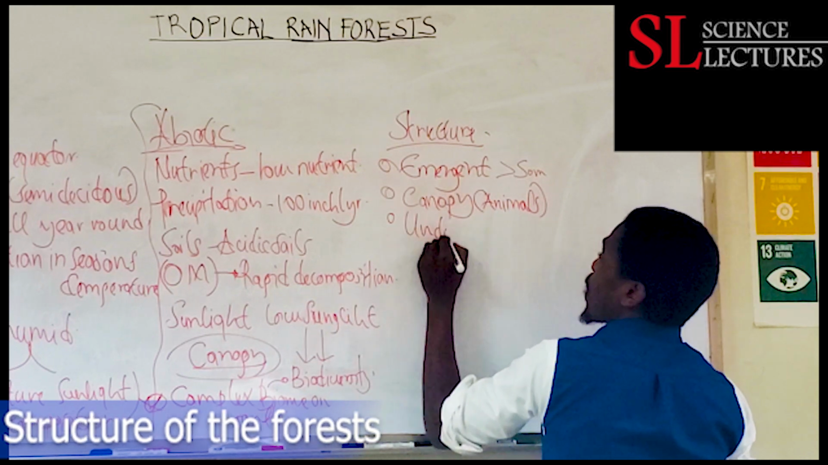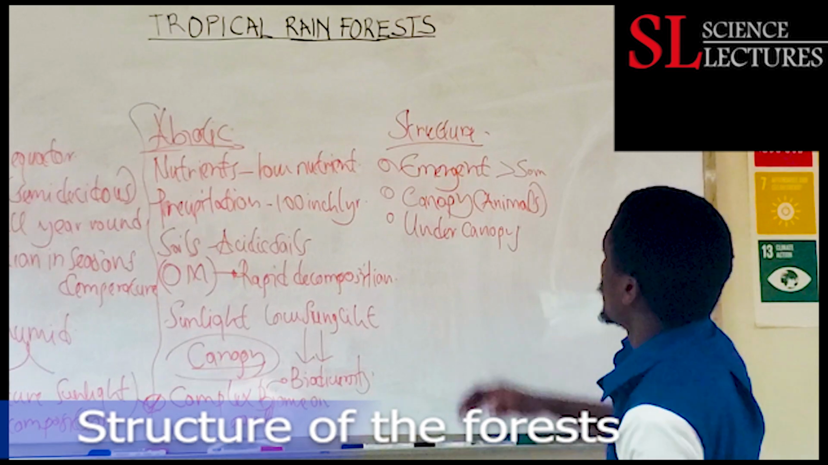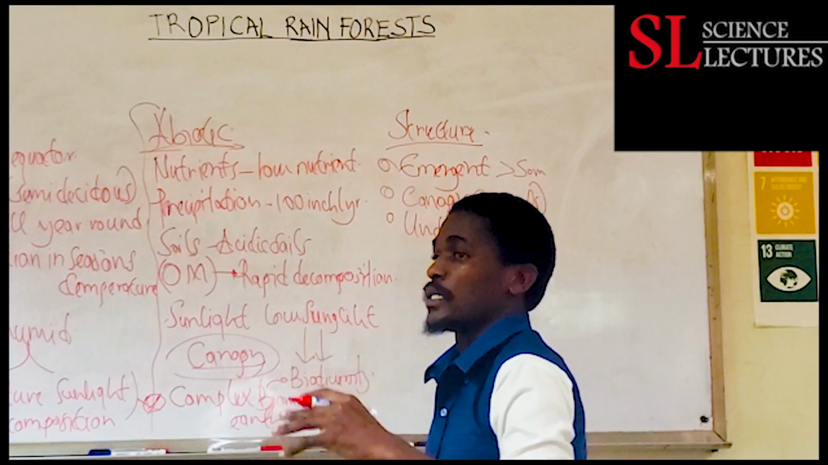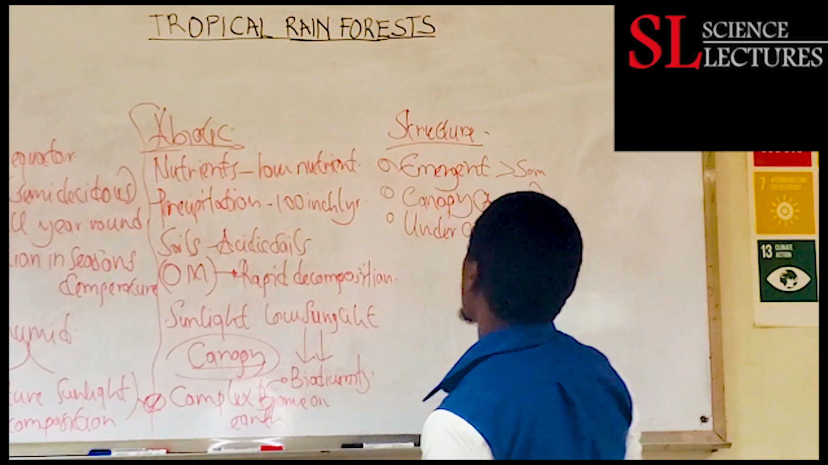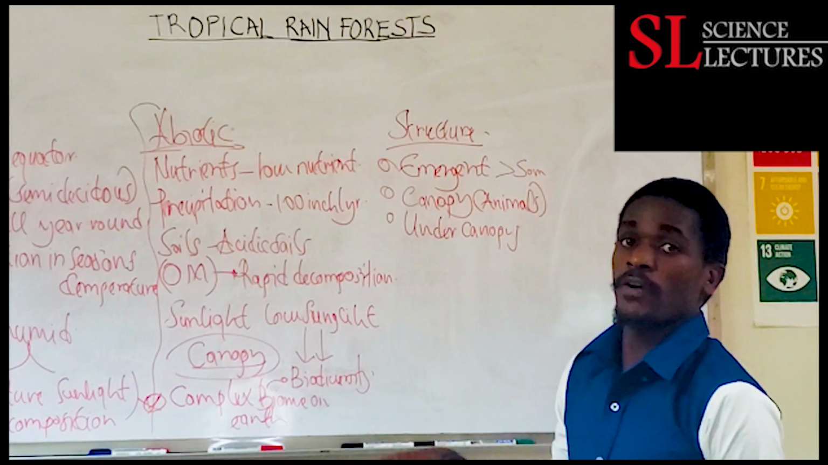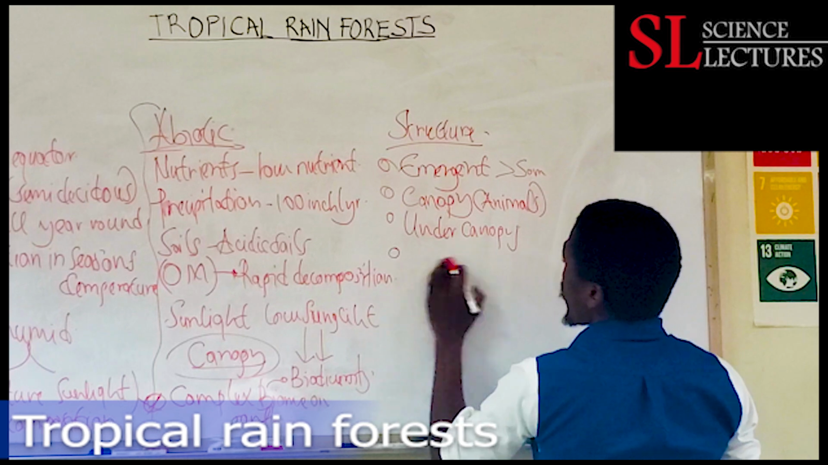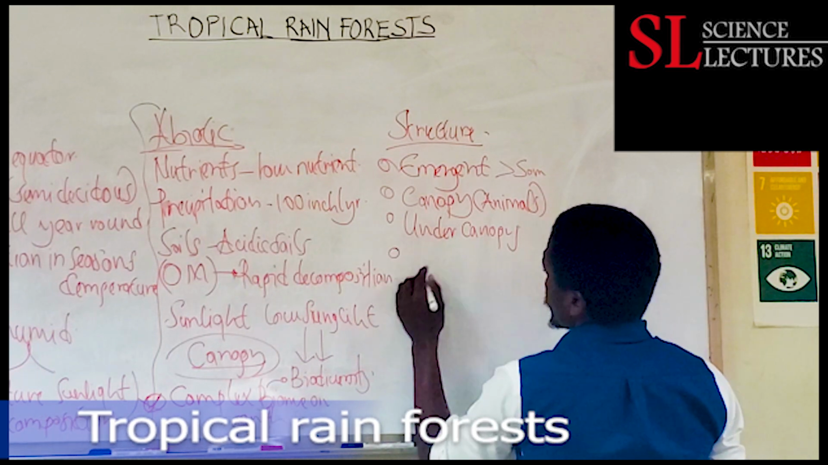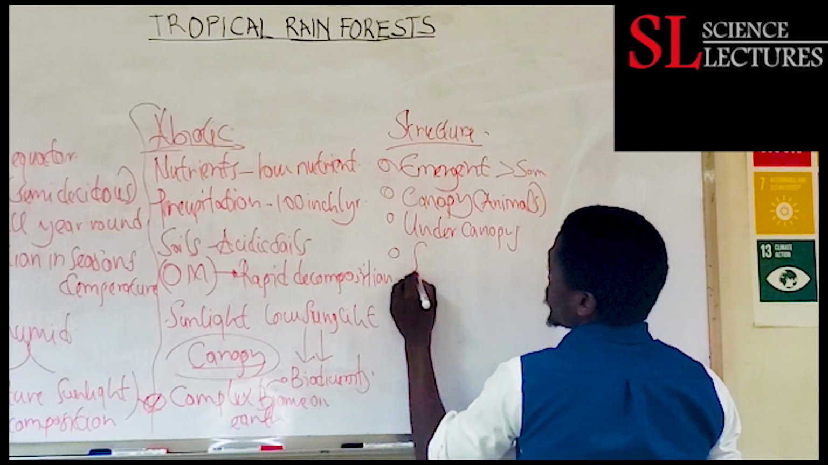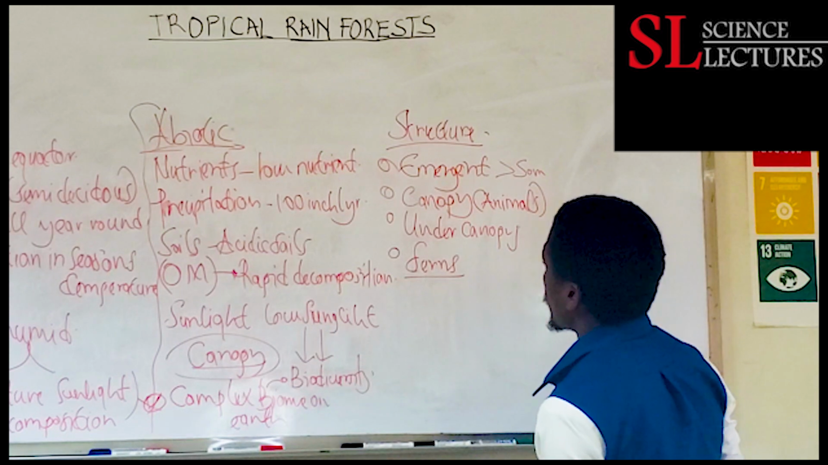Now, what else do we have in the structure? We have what we refer to as an under canopy. And you're seeing things becoming complicated. Just imagine sunlight can't really reach the ground because we have a canopy inhibiting light. Then after the canopy, we have the under canopy. Then down below the under canopy we'll have some ferns and other plants.